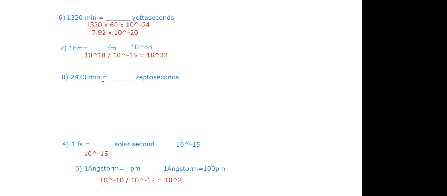What about the 8th question? Aryan is ready with the answer. Aryan is saying 1.664 into 10 to the power 26. Arpit is saying 1.482.